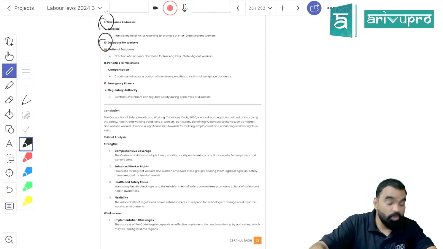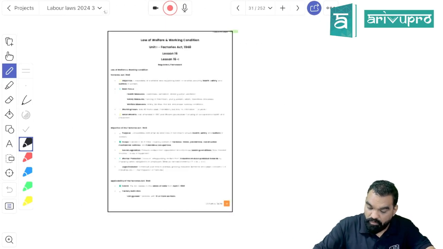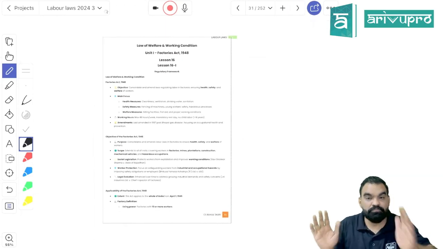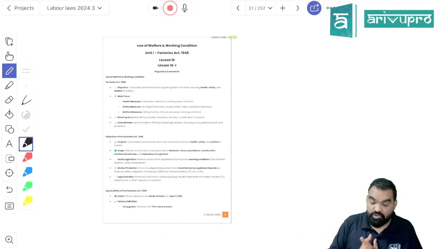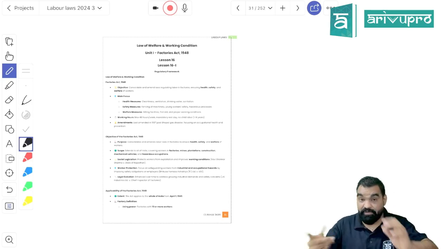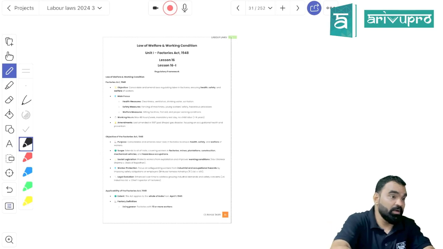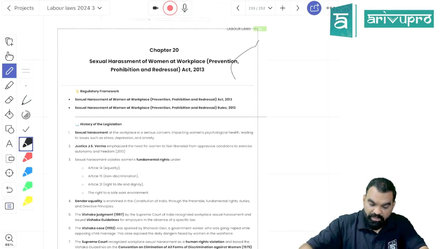So this is what we have done with chapter number 15, that is labor codes. That is more than enough. So we are done with almost all labor laws. Now only one, I think the POSH Act, is pending. Now starting with the next topic of labor law, that is the POSH Act.